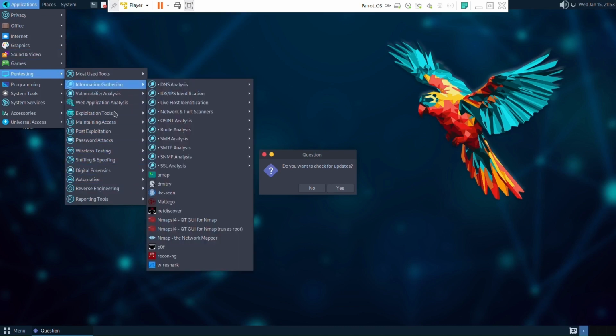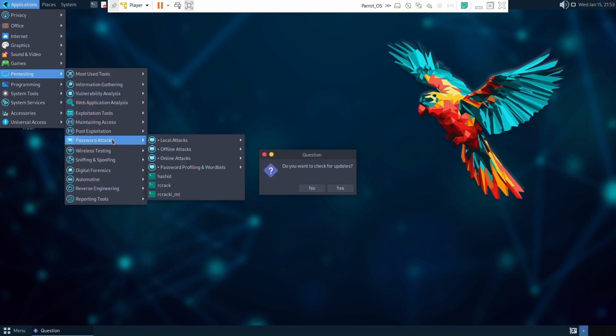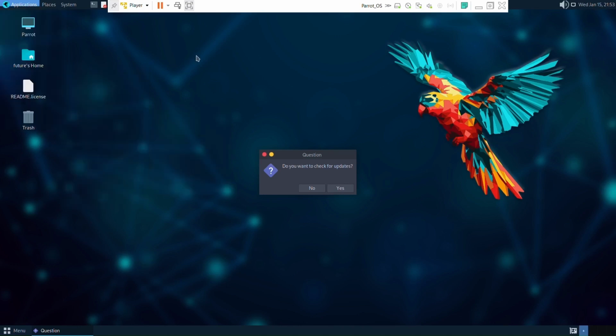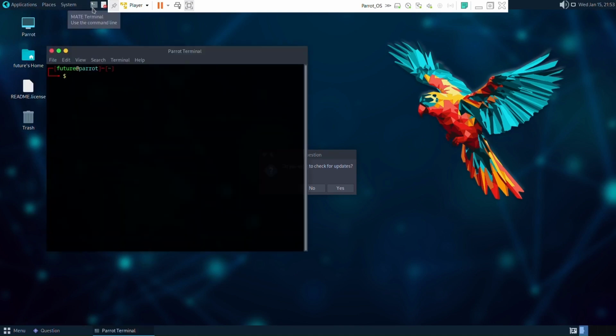Stay tuned, as I'll be making a video soon on essential Parrot terminal commands to help you get started. These commands will help you navigate the system, manage files, and utilize the powerful tools that Parrot OS offers. Whether you're a beginner or looking to enhance your skills, the upcoming video will provide practical guidance to make the most of your Parrot OS experience.